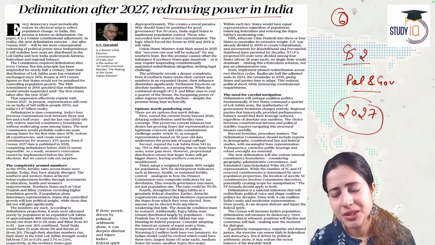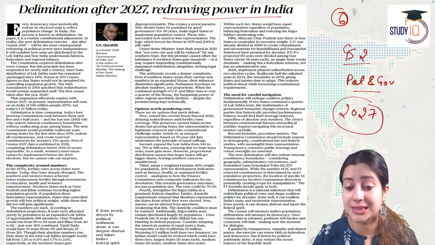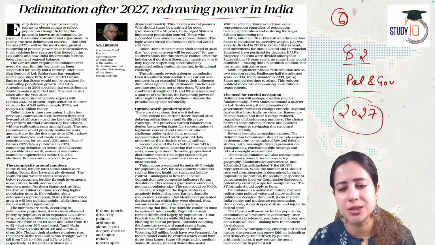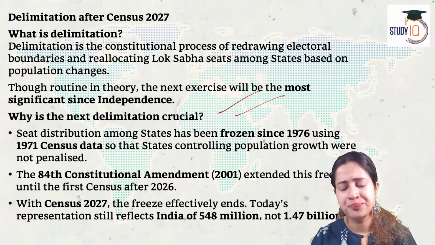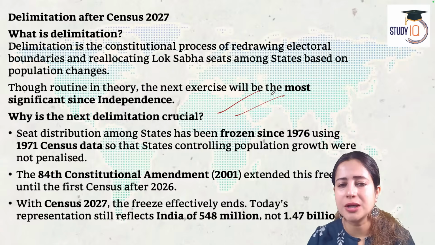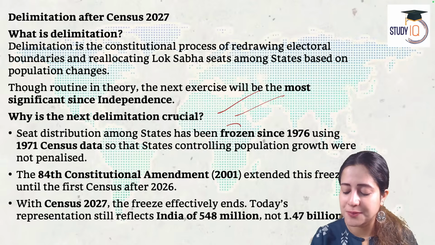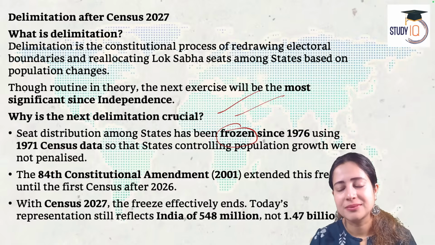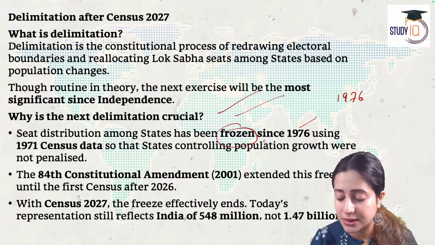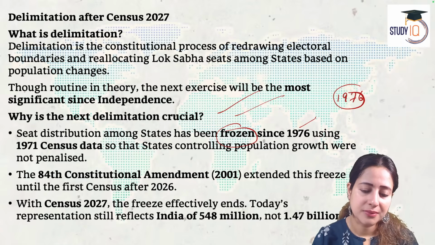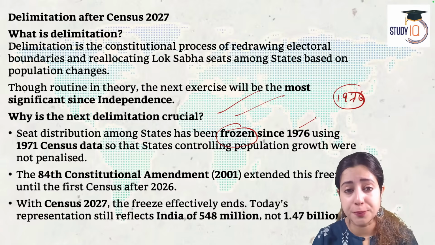Why like that? Although it is a routine exercise, since independence, the one that we will face now in 27 is the most awaited one. And why is it so crucial? That's the bigger question. If we say this is the most crucial one, then why is it so crucial? It is crucial because seat distribution among states in India has been frozen. It has been fixed. It has been stagnant since 1976. Now, 1976 is a very important year for Indian history and politics. If I ask you why, you will remind me that in 1976, we created India's unique population policy.